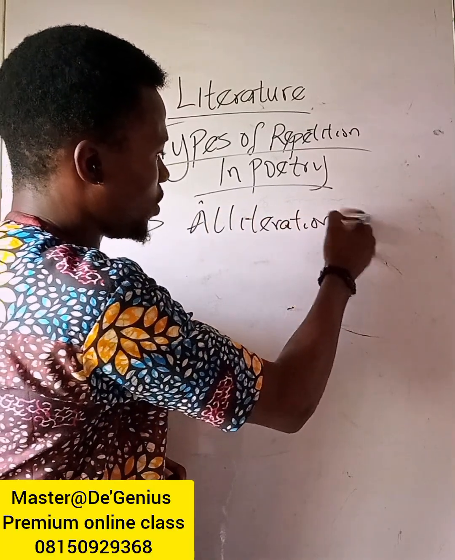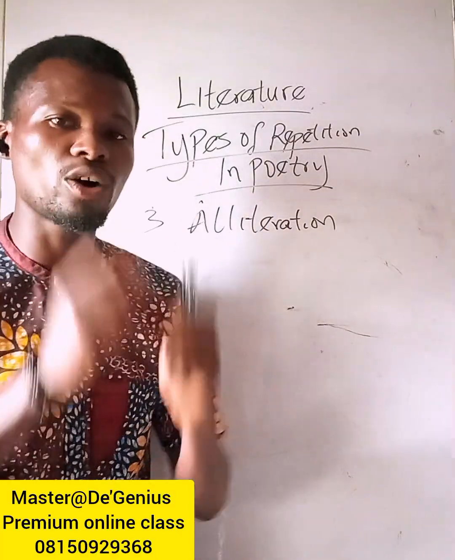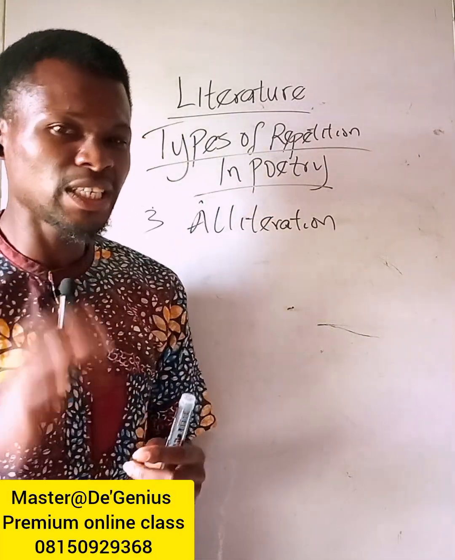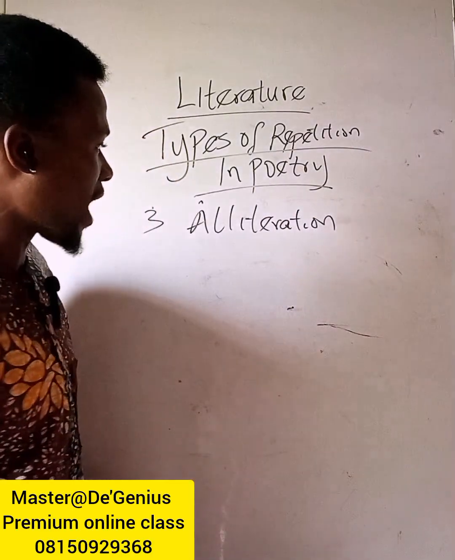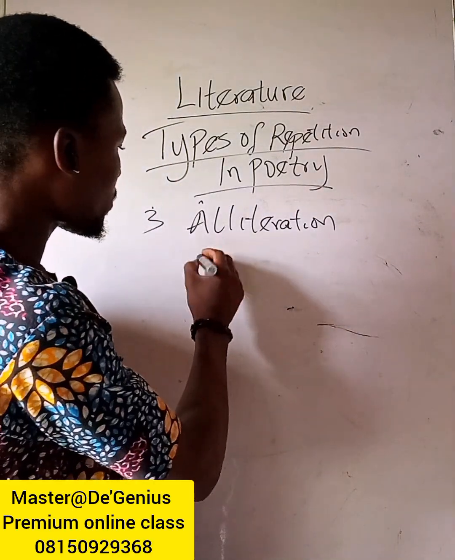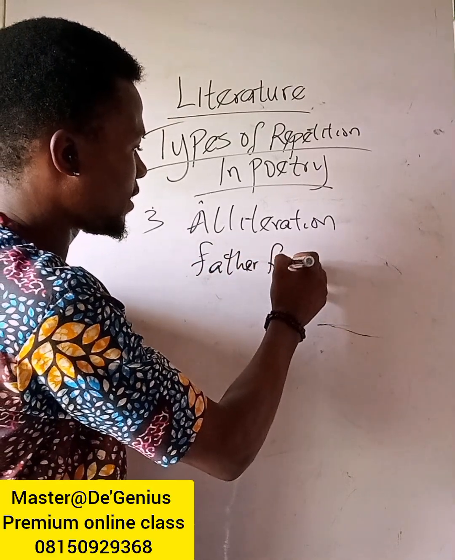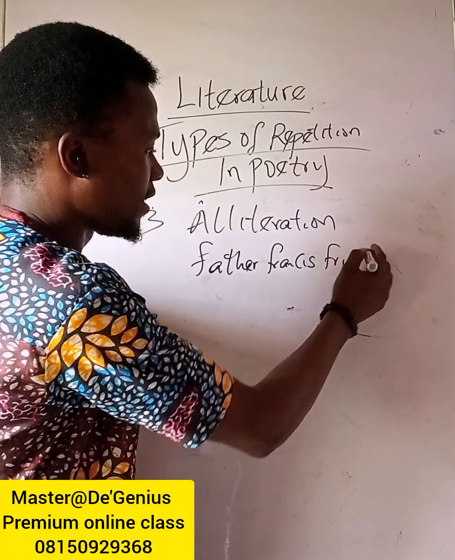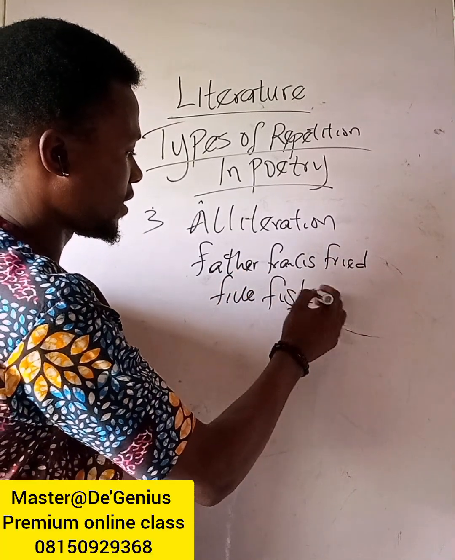Alliteration is very common. Alliteration is the repetition of initial consonant sound. A very popular example: Father Francis fried five fishes.